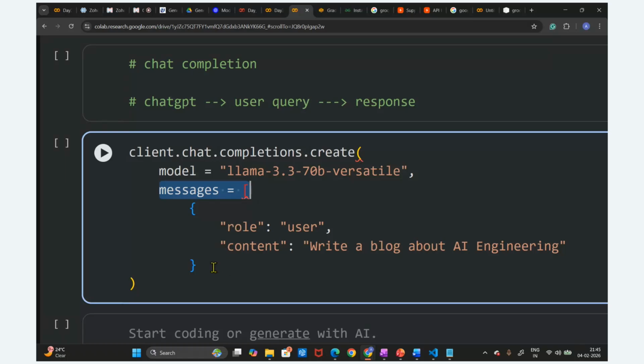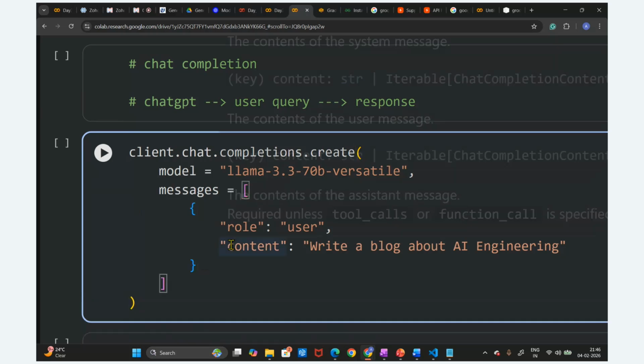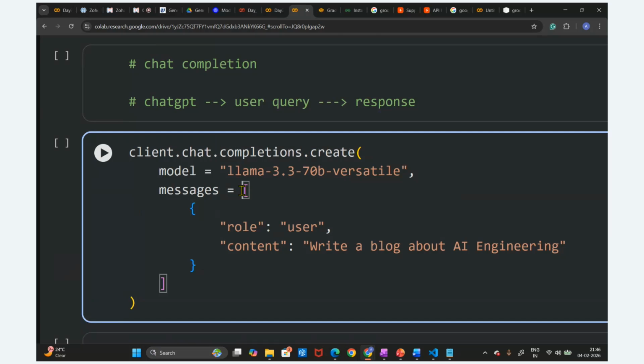And then after this message, we have to provide the square bracket, and inside the square bracket, we have to provide the dictionary. We are going to understand what the dictionary is later. This square bracket is nothing but the list, and in the list we are providing the dictionary. In the dictionary format, this is the key role, and the value is user.